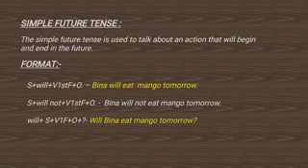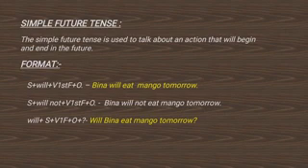The simple future tense is used to talk about an action that will begin and end in the future. For example, we can see the format: subject plus will plus verb's first form plus object. For example, Beena will eat mango tomorrow. For making a negative sentence, we use subject plus will not plus verb's first form plus object. For example, Beena will not eat mango tomorrow.